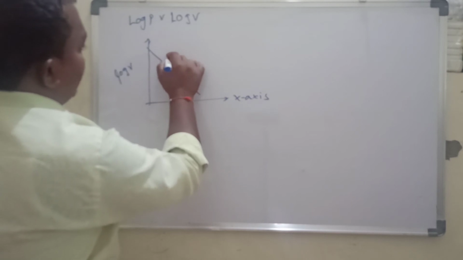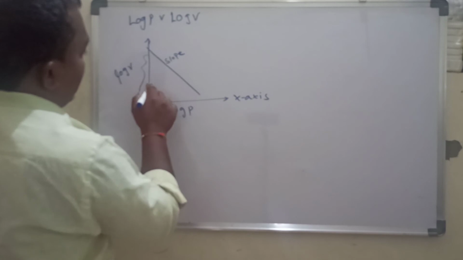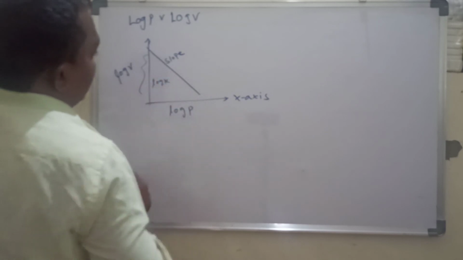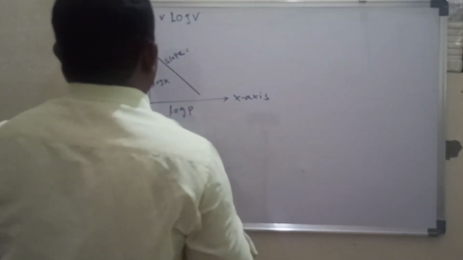This is the slope we have, and this is called the intercept, log K. Slope m is equal to, how do we get the equation?